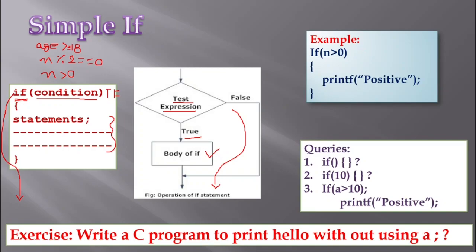Now coming to an example, if n is greater than 0, then I am going to print something like positive. In the same fashion, if n mod 2 is equal to 0, then I can say printf even. Or if age is greater than 18, then I am going to say eligible for voting. Likewise I can have all these conditions here.